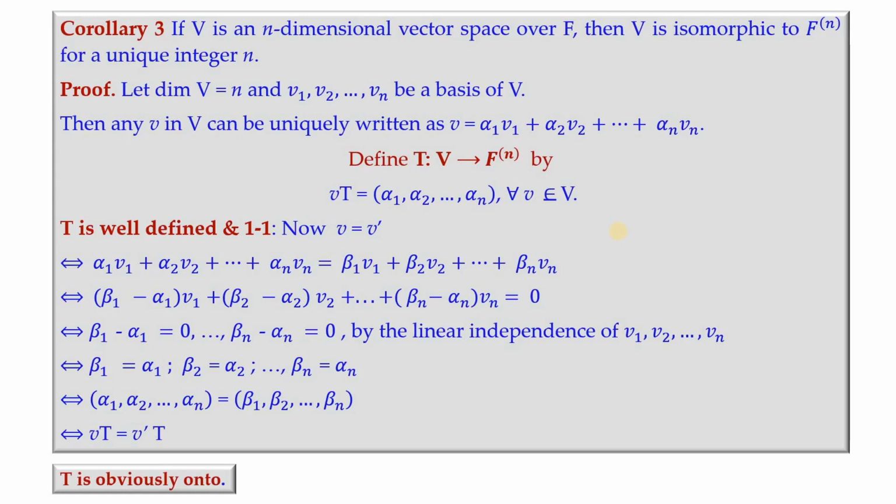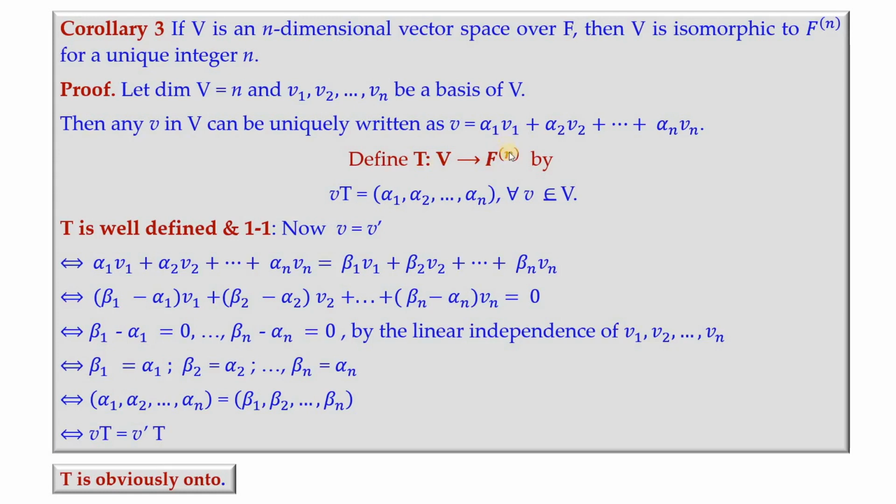So from matrix to transformation, if you want to go, then we need to have a finite dimensional vector space. If I know the order of the matrix, suppose it is 4 cross 4, then we'll have to talk about a vector space which is of dimension 4. But what is to be chosen there?